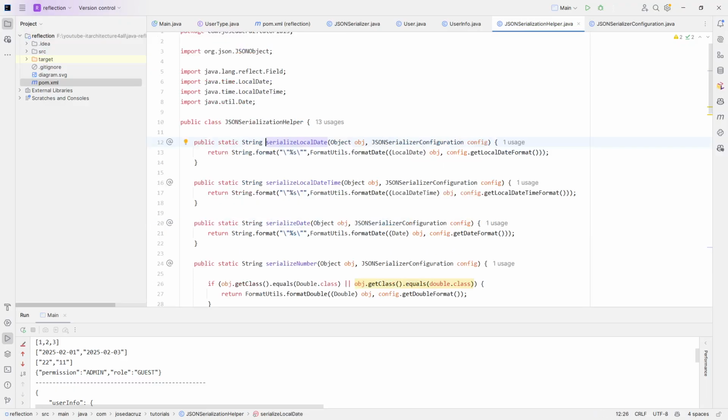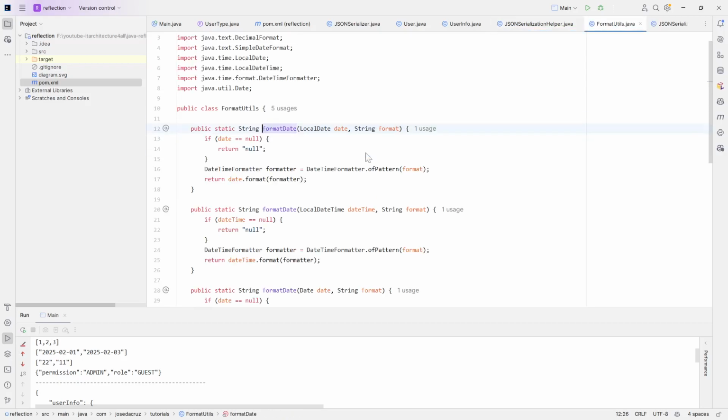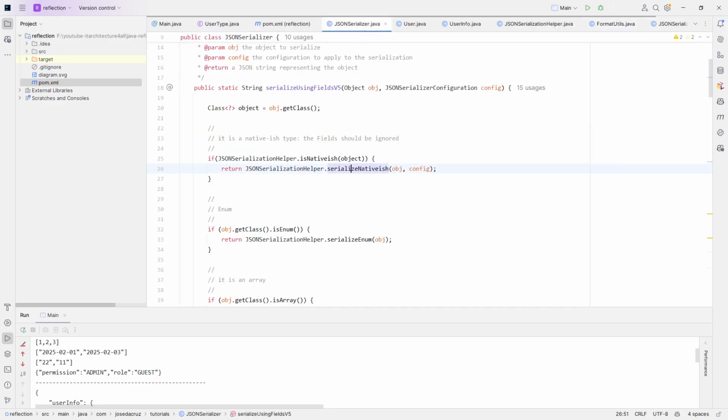And we can see here, we receive the object, we just format the date with this local date format, and this method format date, something that we have in format utils. Again, you can check my previous episode about this, and it's just a date time format, a regular one like the Java one, and we extract the value and format it. That's it. We are not interested in the internals of the local date, and that's really important. For me, it's the main subject of this episode.